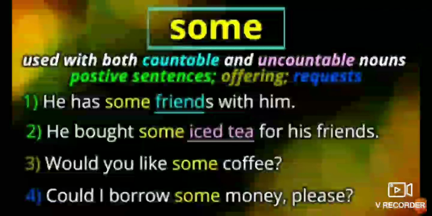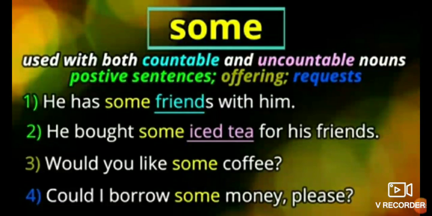Now some. Where do we use some? Some is used with both countable and uncountable nouns, in positive sentences. It is also used for offering and request. Always remember children that it is not necessary that some is used only for countable or only for uncountable; it is used for both.